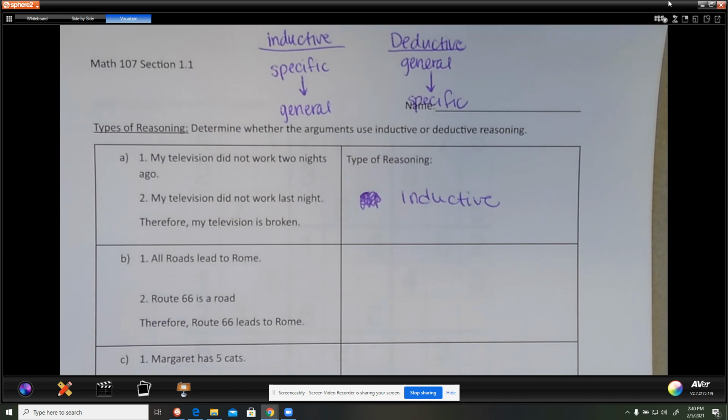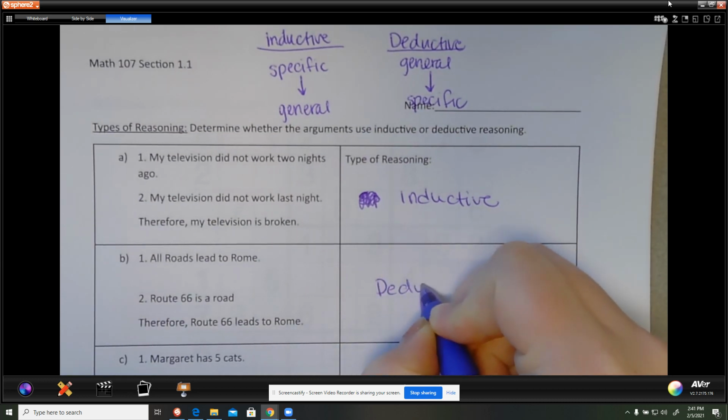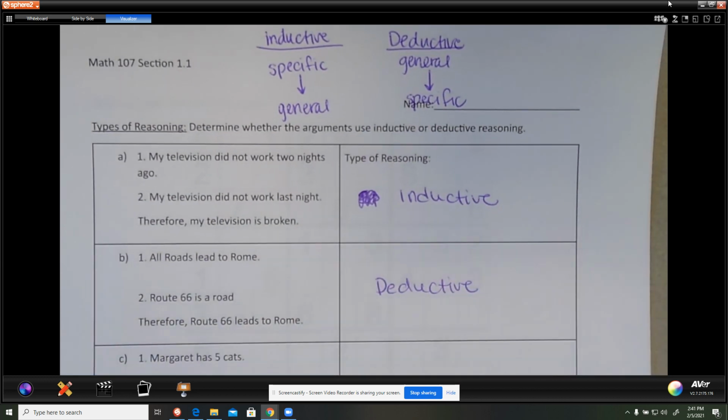All right, the statement: all roads lead to Rome, and Route 66 is a road. Therefore, Route 66 leads to Rome, is a deductive logic statement, deductive reasoning.